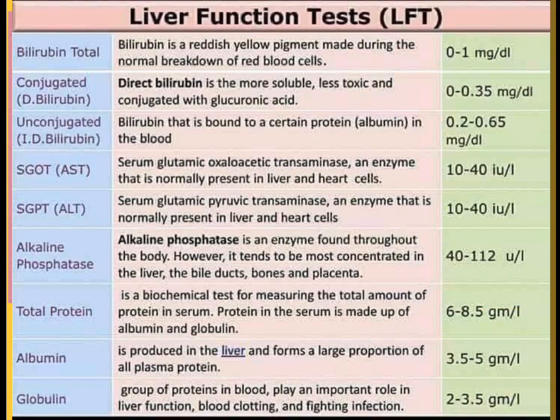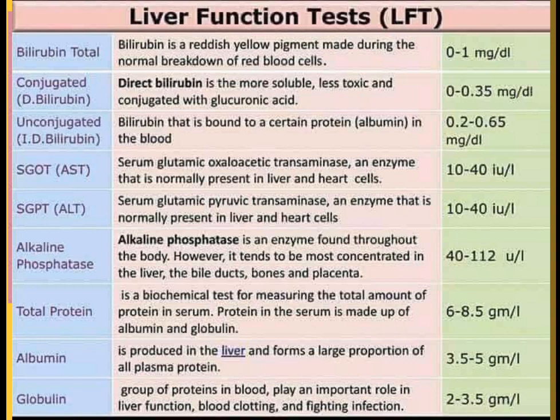In the liver function test, we study bilirubin, conjugated and unconjugated, SGOT (AST) serum enzymes, alkaline phosphatase, SGPT (serum glutamate pyruvic transaminase, ALT), total protein, albumin, and globulin.